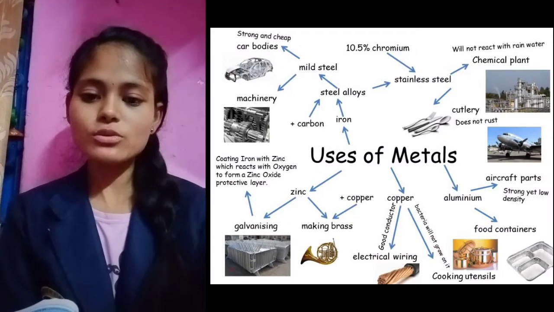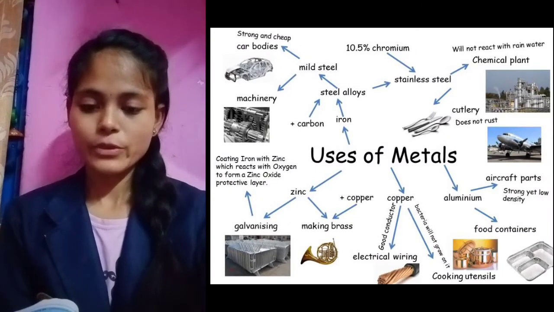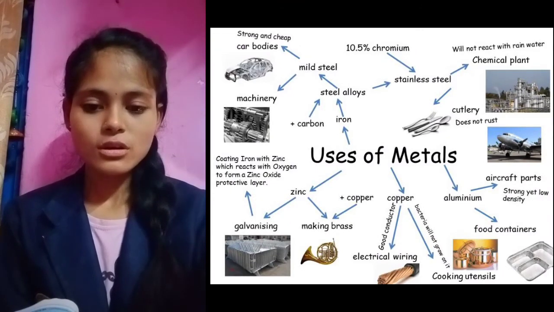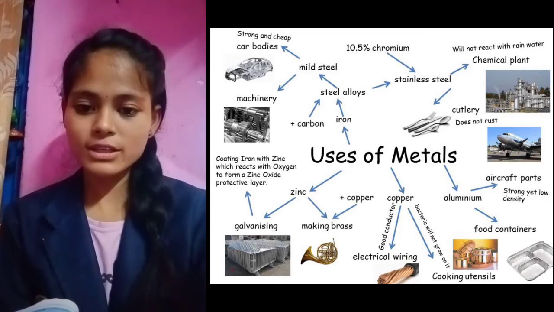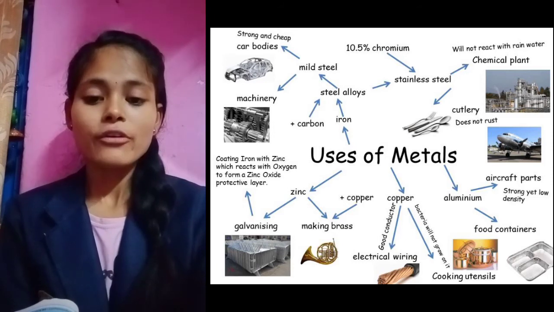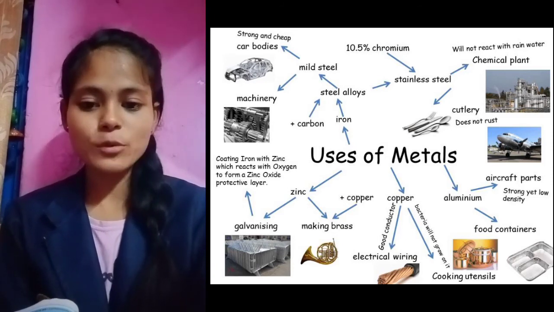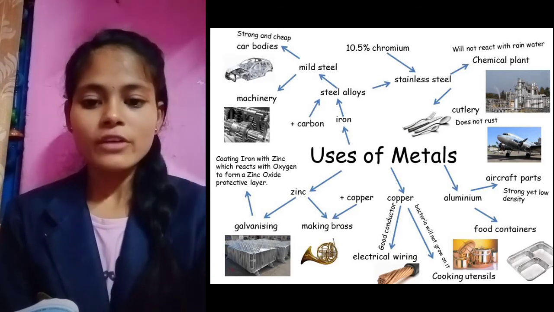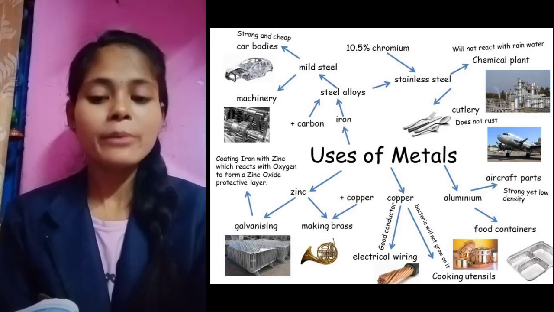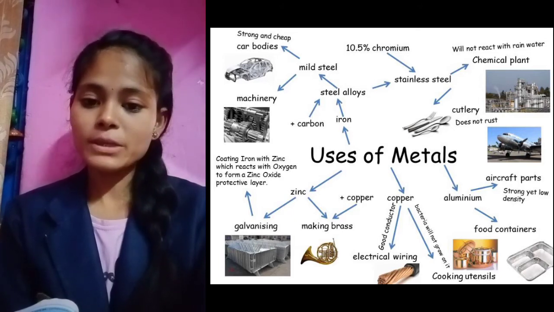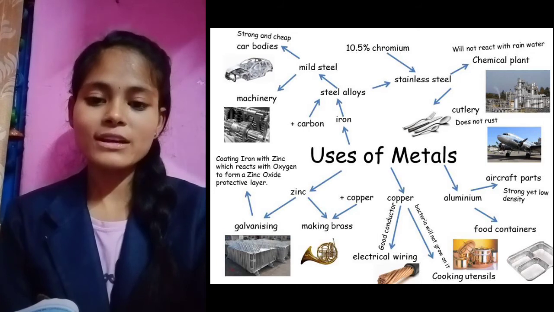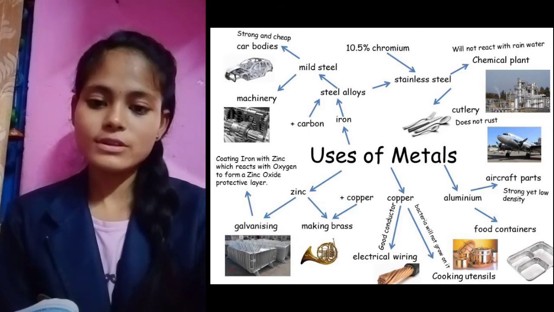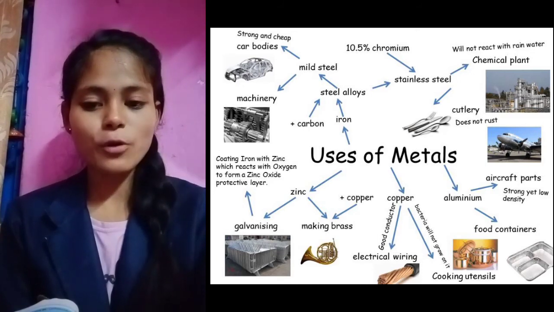Let's see the uses of metals and non-metals. Now where are metals used? Metals are used for making various items, products and machineries like vehicles, buses, cars, motorcycles, etc. Metals are also used to make various utensils at home. Metals are used to make almirahs, metals are used to make chairs. Metals are used to make various parts of satellites and so on. So there are various uses of metals.